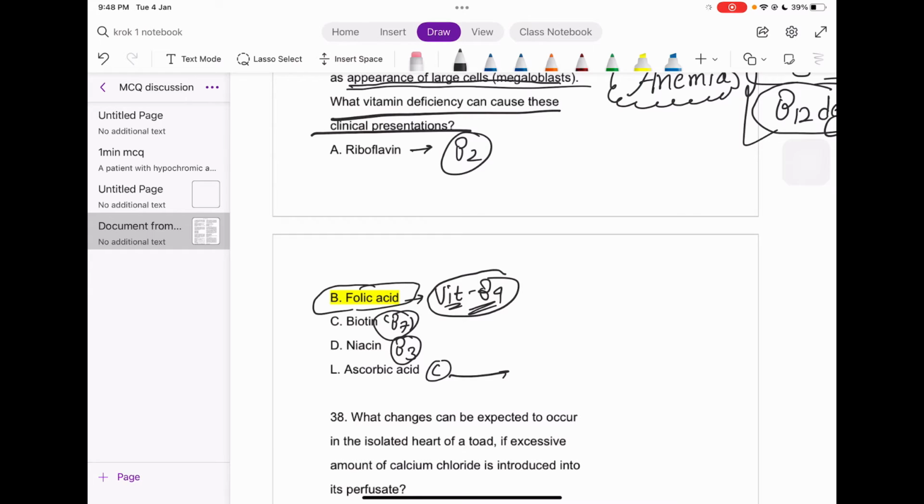Thereafter, biotin is a cofactor for a lot of reactions inside our body. So that's why biotin is also important. Riboflavin, we can say cheilitis. That is the reddishness near your lips, on the periphery of the lips. That is it.